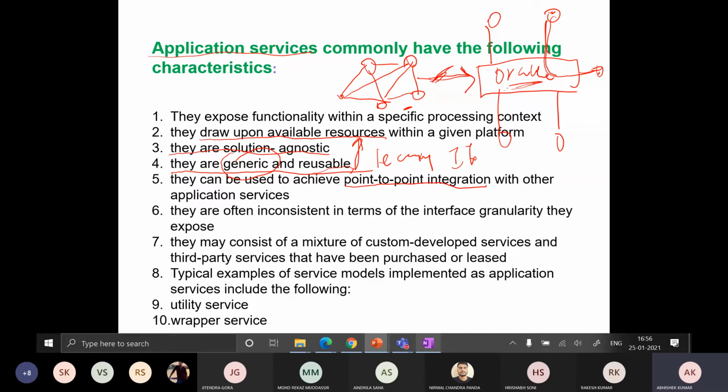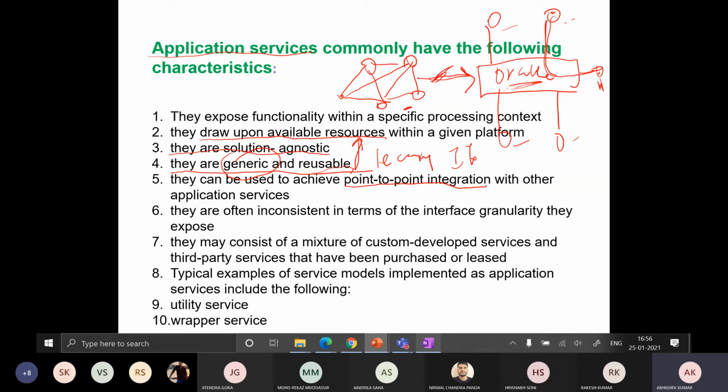Oracle Service Bus is an integration platform where we can integrate different web services using the principles of SOA, because Oracle Service Bus follows the principles of SOA. We have seen this. It supports WS-Addressing, WS-Policy, and different WS extensions.